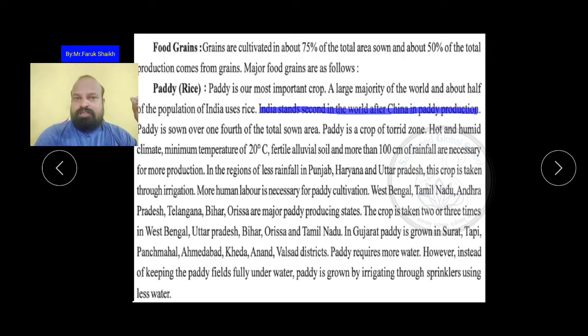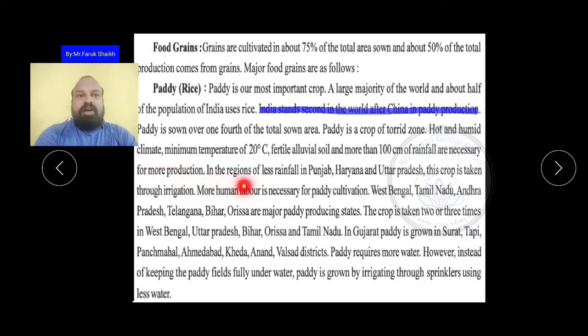पानी उसको बहुत ज़्यादा चाहिए. In less rain, paddy can't be grown. कम पानी में पैडी को हम उगा नहीं सकते. That is why it also needs a minimum temperature of 20 degrees Celsius, fertile alluvial soil and more than 100 centimeters of rainfall. These are necessary for more production.